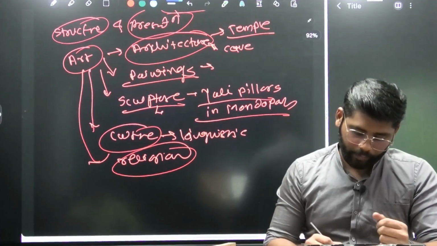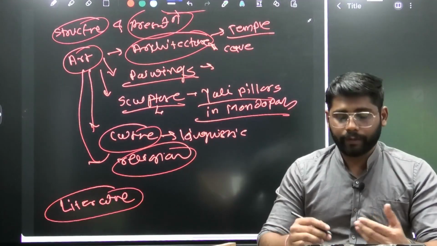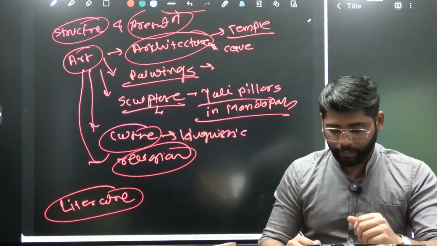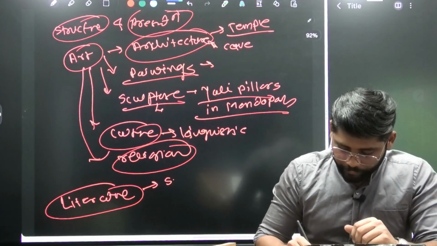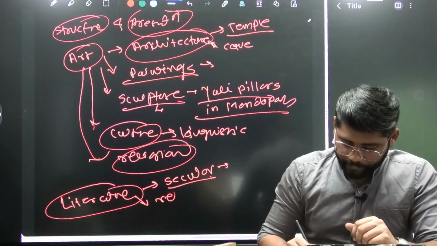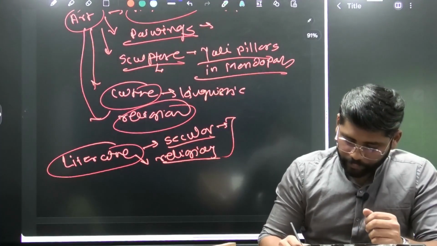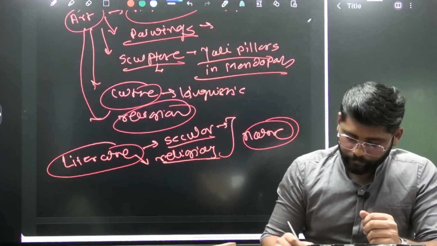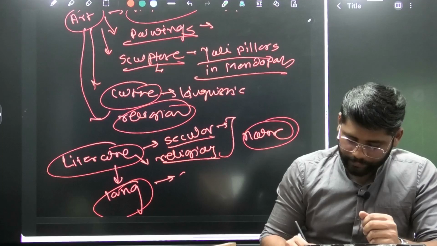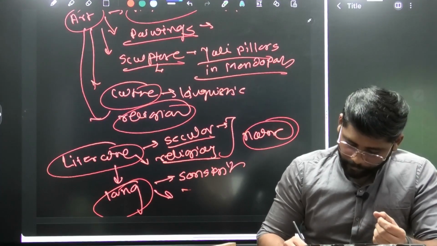Then the second part, we are going to write about literature, which we have not written here. When it comes to literature, again we can present it in a very effective way. We can divide literature into secular literature and religious literature, based on the nature. Again, we can divide based on language, that is Sanskrit literature and Tamil literature.